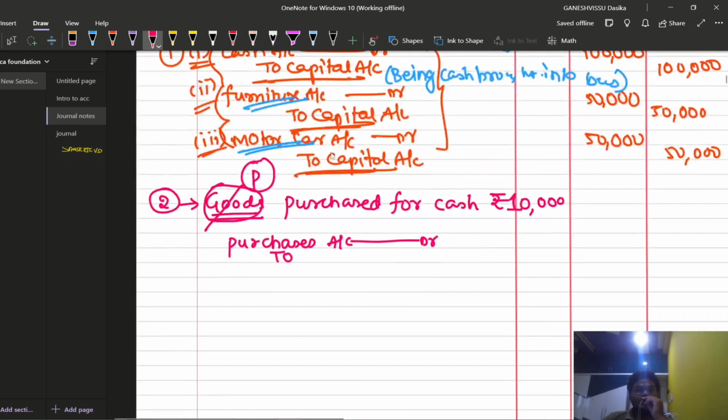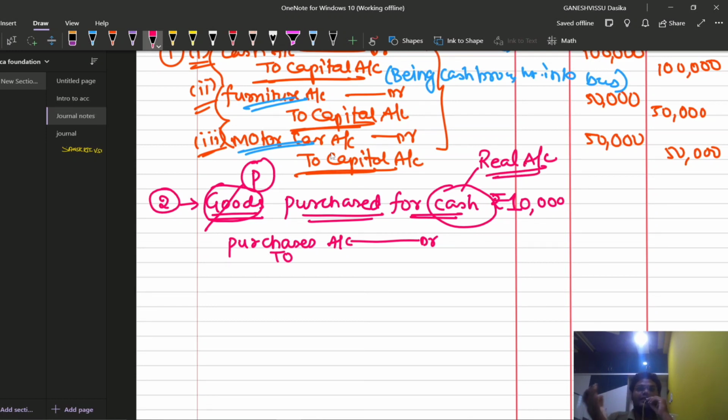And what is the account which we need to credit? They provided us that goods are purchased for cash. That means cash is going out of the business. Identify which type of account this is: real account, personal account or nominal account. Identify which type of account cash is. Absolutely right. Cash account is a real account. So whenever a real account comes, we need to apply the debit rule or the credit rule.